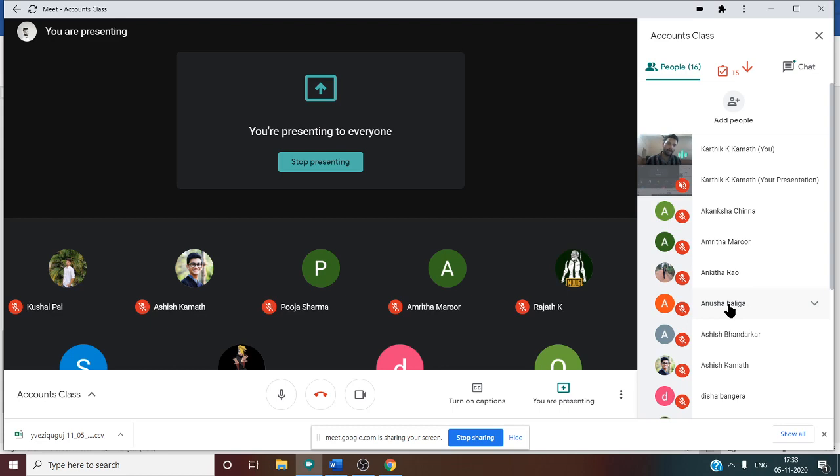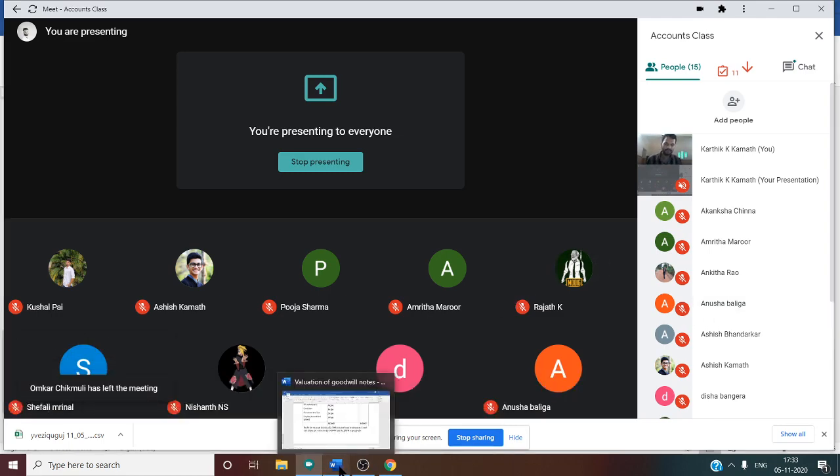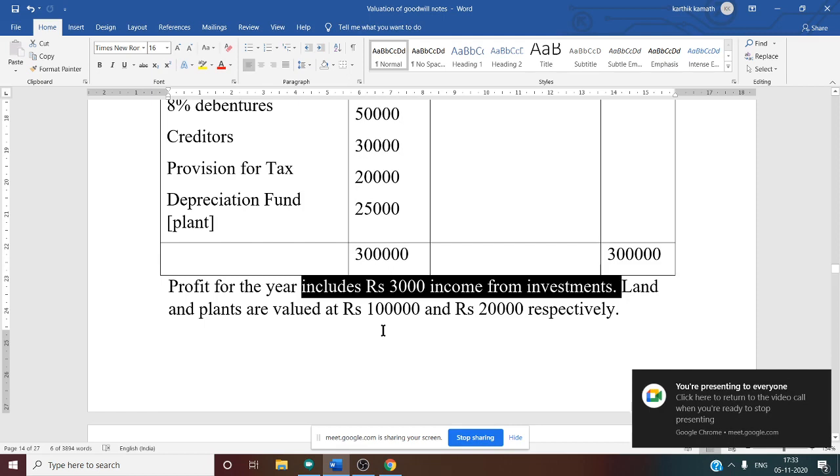See, here non-business income should be deducted from the profit. Why? Because it is not related to the business, and you know that when we calculate the value of goodwill, it is only about the business. So whatever profit is given, from that you need to deduct this 3,000.